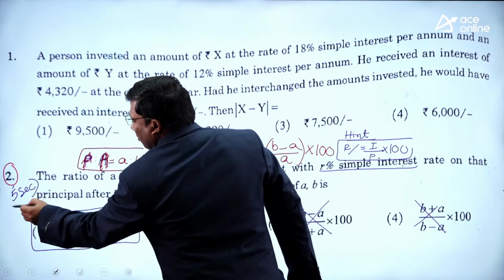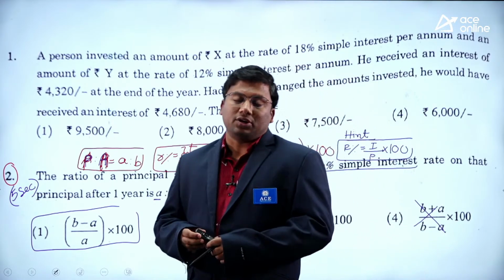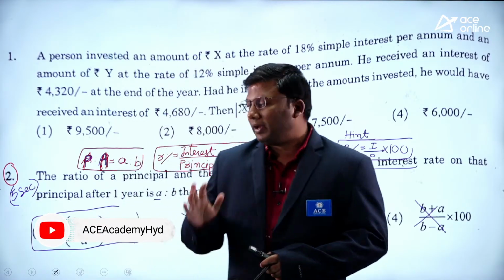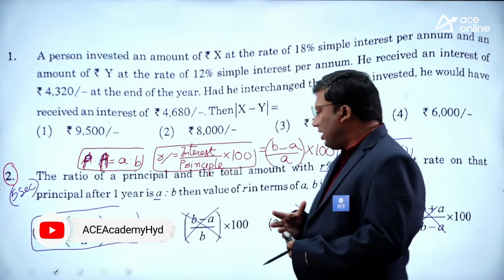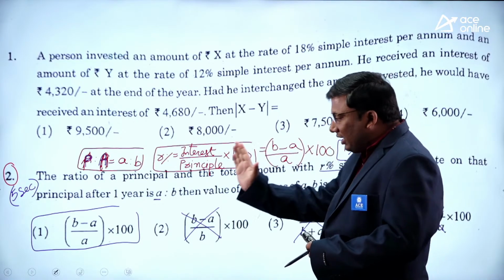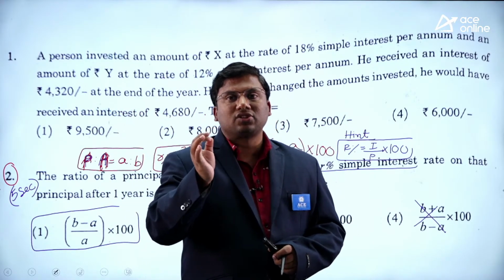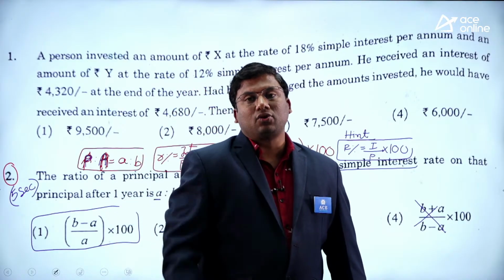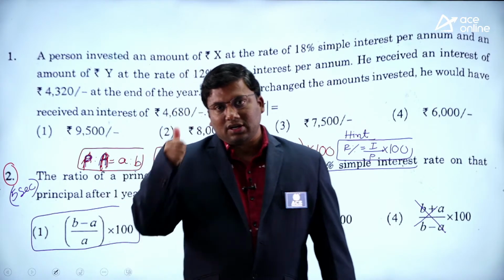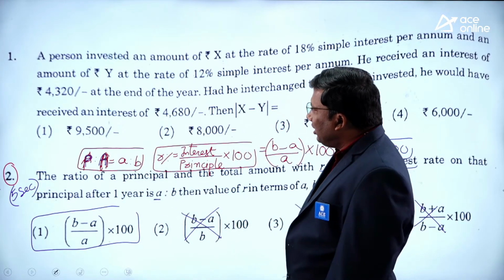Again a definition based question. Rate of interest is always given by interest on principal into 100. Principal is A, so the denominator should have A. The only option where A is present is the first option. That is exactly why I keep telling you, whenever you are solving problems, not only read the questions, but also read the answer options. I hope the concept is clear, right?